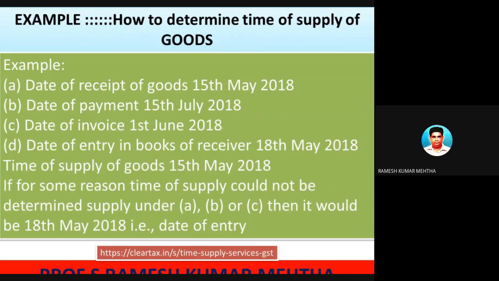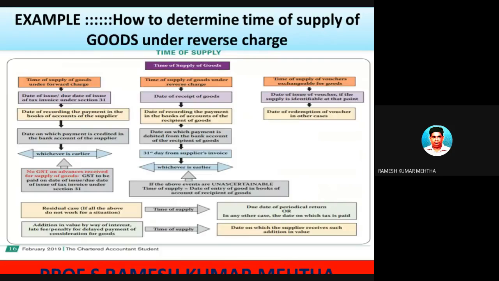Let's take an example in the reverse charge mechanism. Date of receipt of goods was 15th May. Date of payment, 15th July. Date of invoice issued, 1st June, so plus 30 days, that is 1st July. Please remember this. Among them, whichever is the earliest. Now, 1st July, 15th July, and 15th May, whichever is earliest. So 15th May is the time of supply of goods.